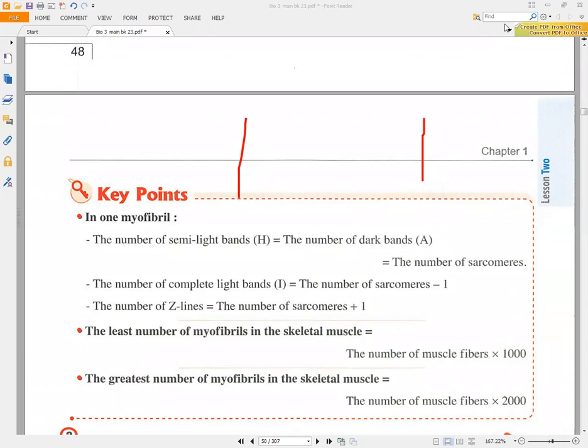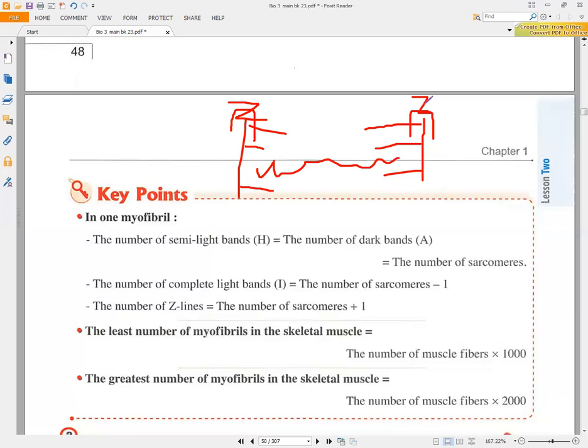If we have a sarcomere, we have two Z lines, and between the two Z lines we will have the sarcomere. So we have the I region mediated by the Z line, so we will have two I regions, and also actin only, and after that, myosin.